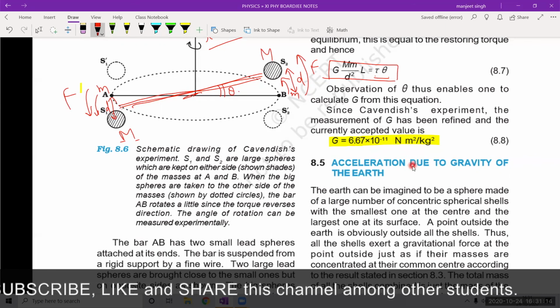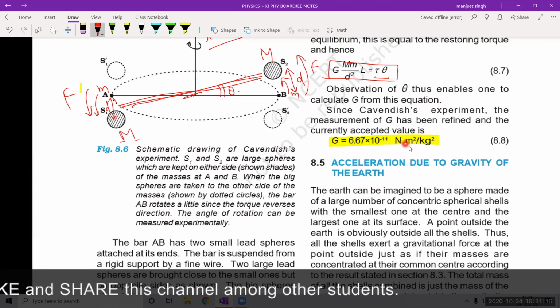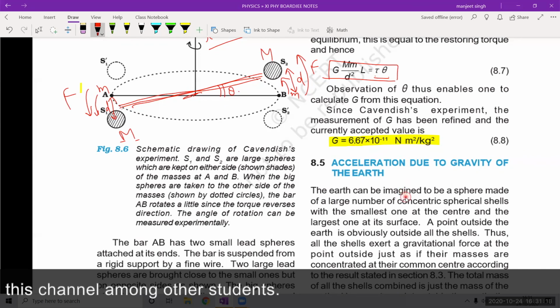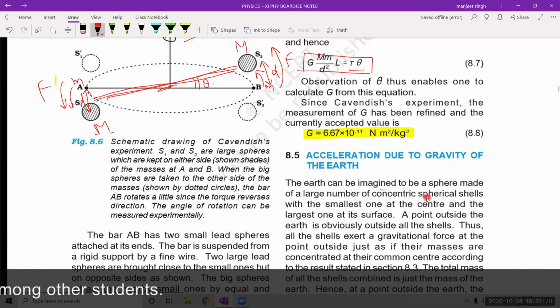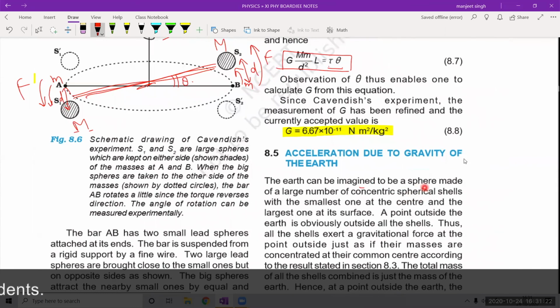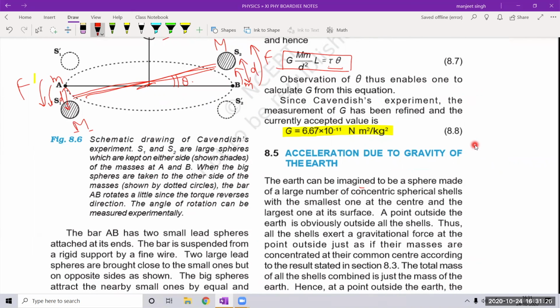Okay, so today we have completed up to this topic, and now onwards, acceleration due to gravity of the earth, when we go above the surface of the earth, when we go below the surface of the earth,